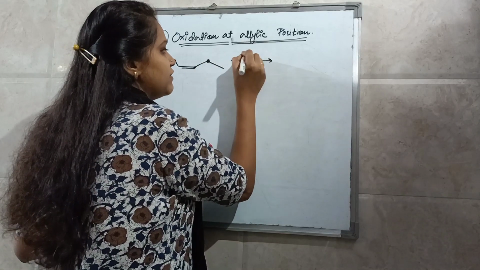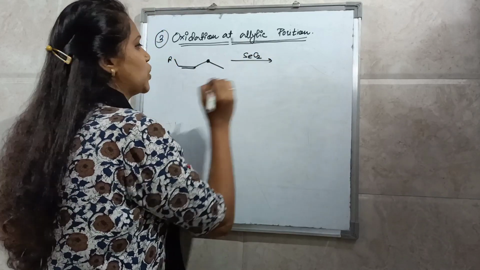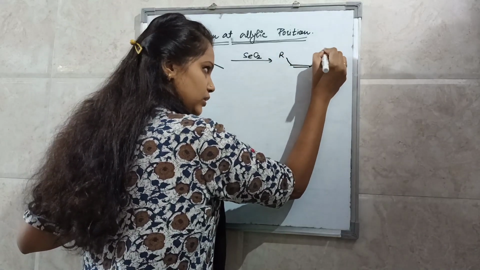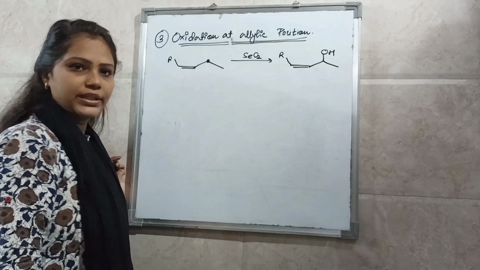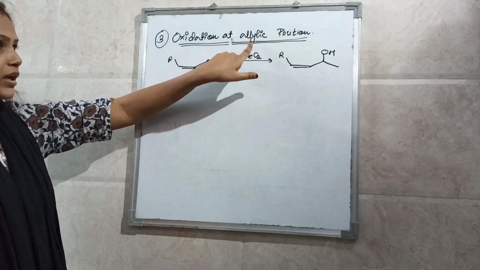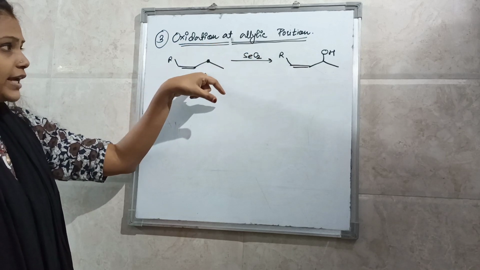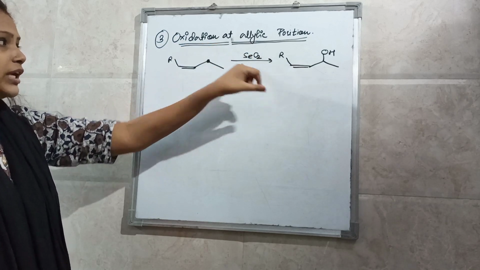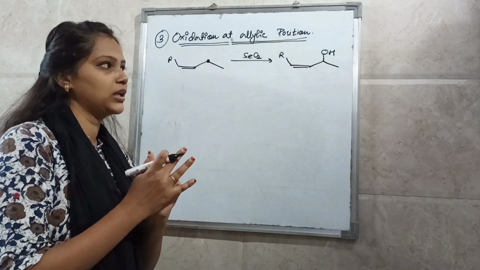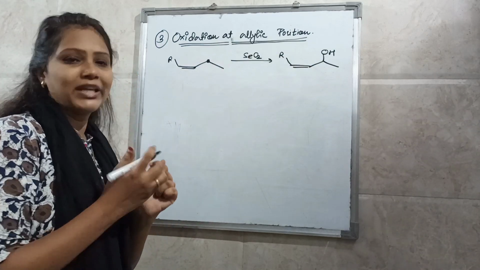So when it is treated with selenium dioxide in a limited quantity, this will oxidize to OH. So this is the oxidation of an organic molecule by using selenium dioxide, and it will oxidize the allylic position and you will get OH at the allylic carbon. So now see the mechanism.